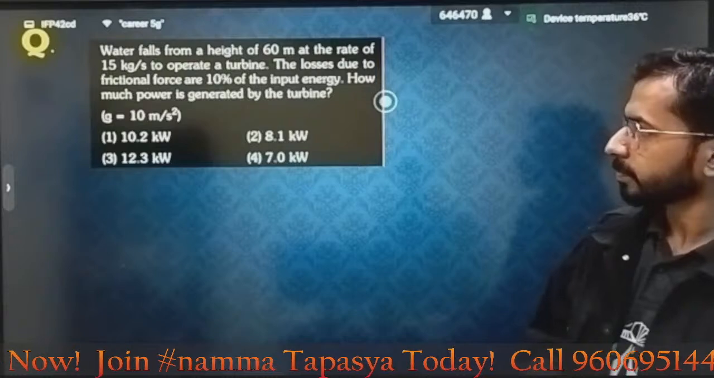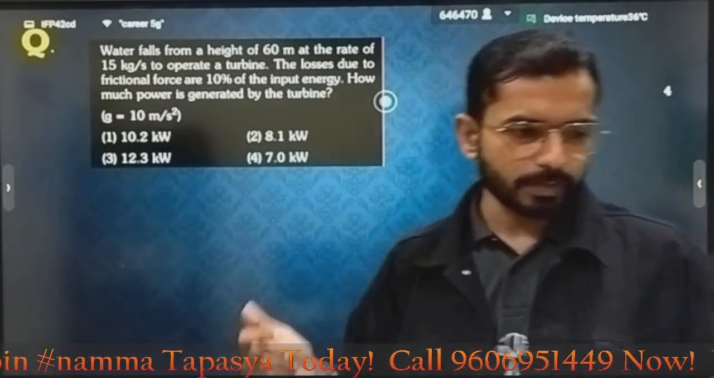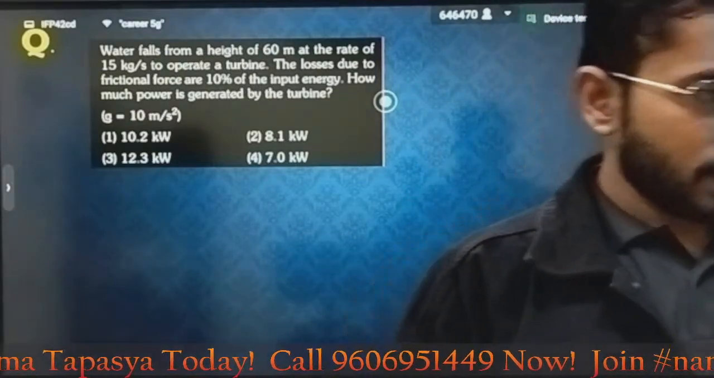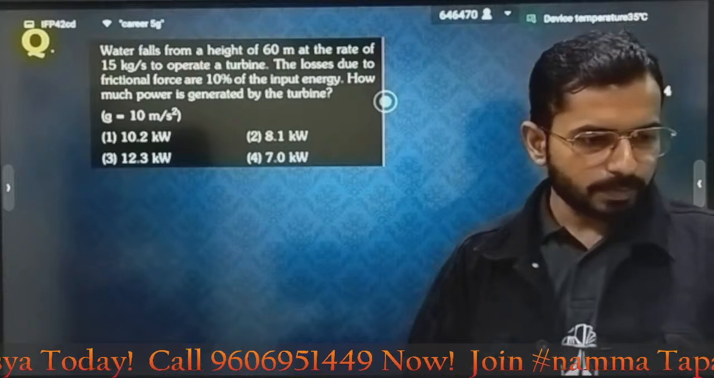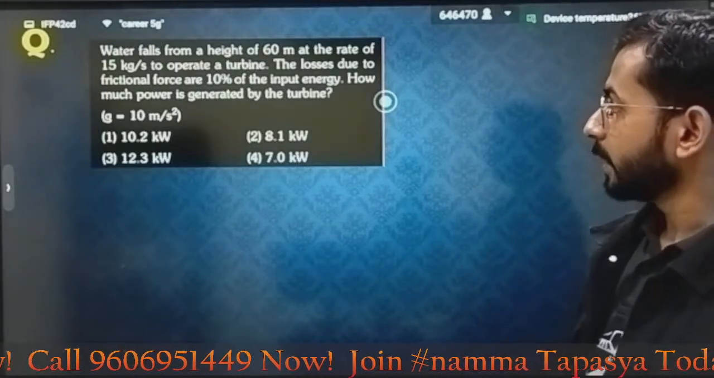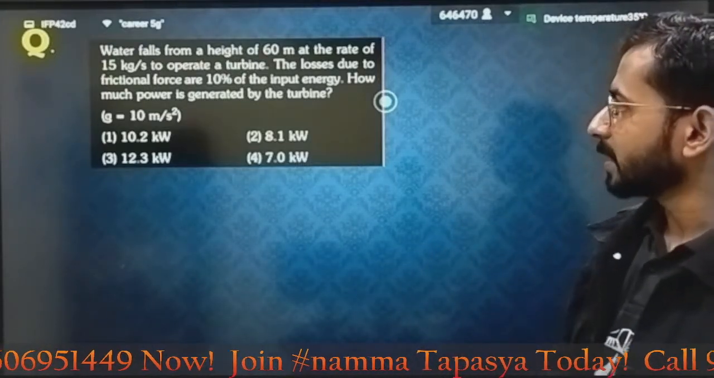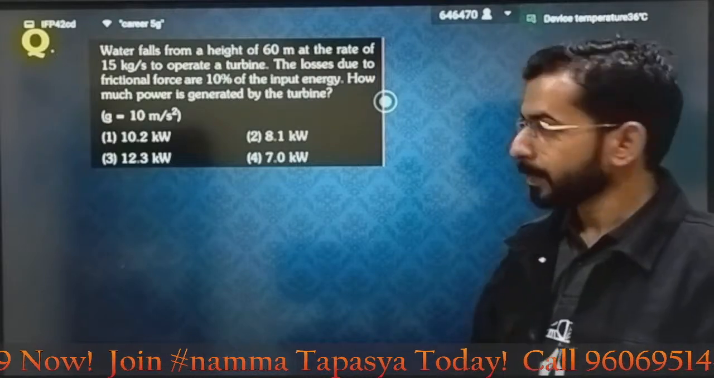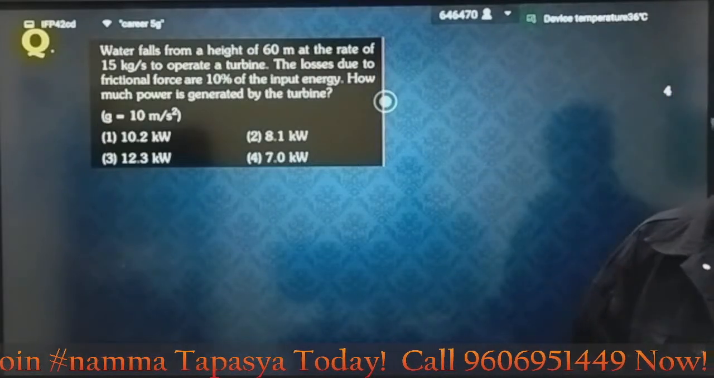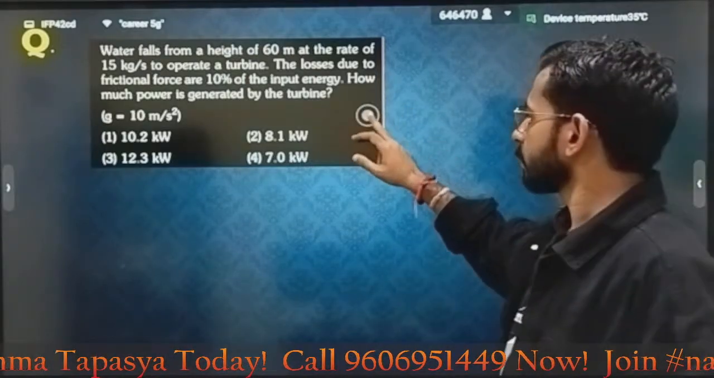No issue. Clear? Next question from power. Solve it here. Have the answers before me. Let's have a competition. Water falls from a height of 60 meter at the rate of 15 kg per second to operate a turbine.